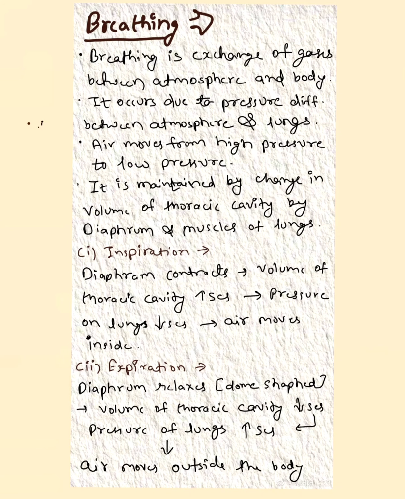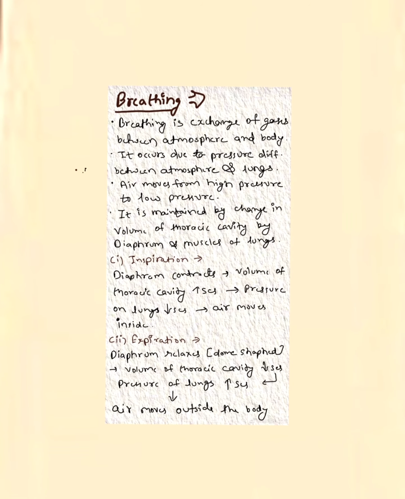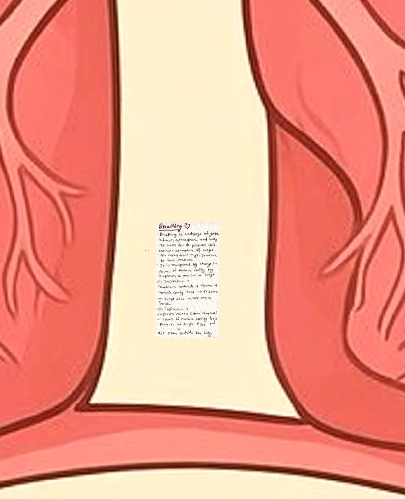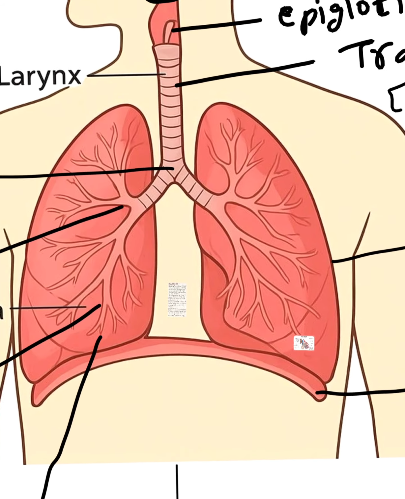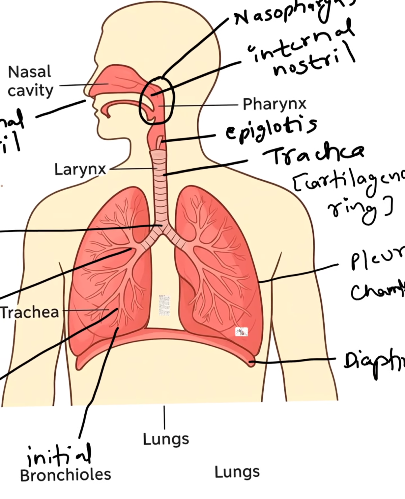Second, expiration. In expiration, the diaphragm relaxes and again becomes dome shaped. Due to this, the volume of the thoracic cavity decreases, which increases the pressure on the lungs, and air moves from inside to outside the body, from high pressure inside the lungs to low pressure outside. So this was the process of breathing involving inspiration and expiration, and how air moves from the atmosphere into the body and from the body to the atmosphere.